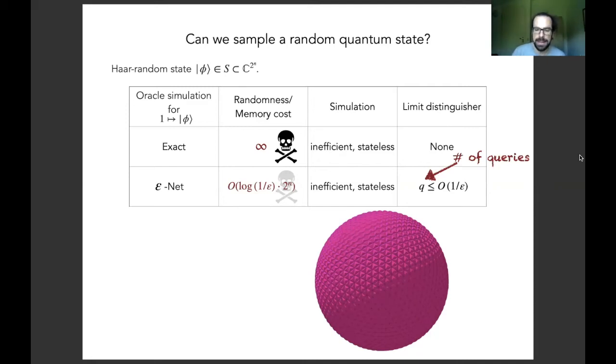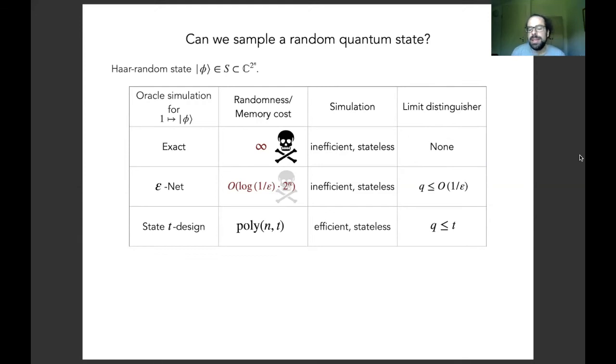We'll have a look at this later in more detail. Luckily, we can actually efficiently simulate a Haar random state in certain situations. So for example, in the query limited case that we've looked at before, a so-called state T design suffices. So that's a family of quantum states where sampling a random element from this family only costs a polynomial amount of randomness in the number of qubits, and the query limit is T, and this random sample from the family is indistinguishable from a Haar random state as long as we only supply T copies at most.